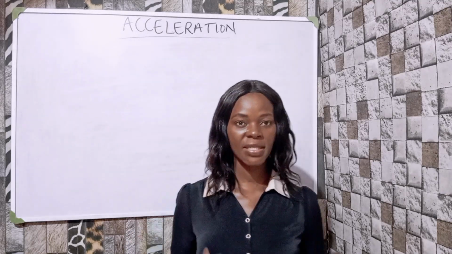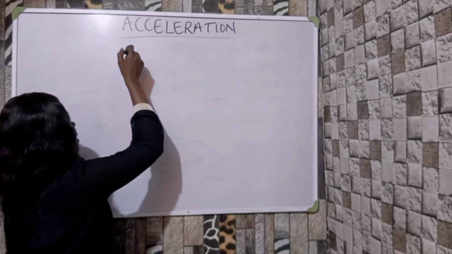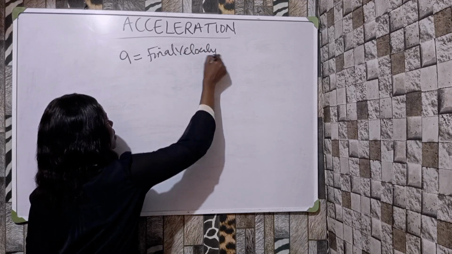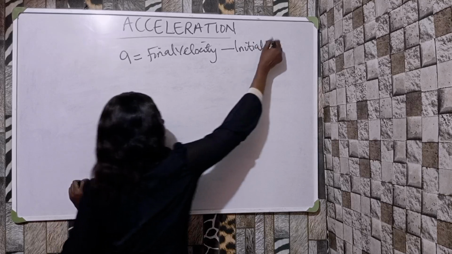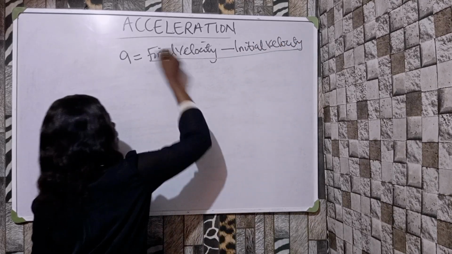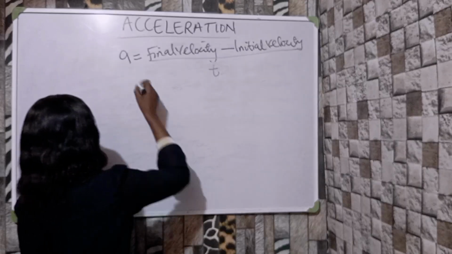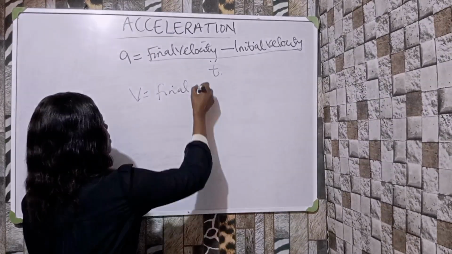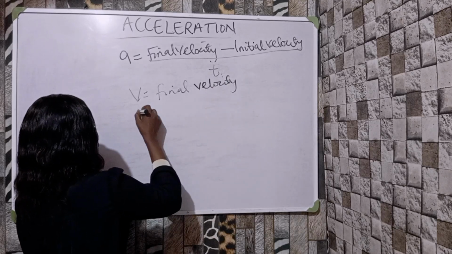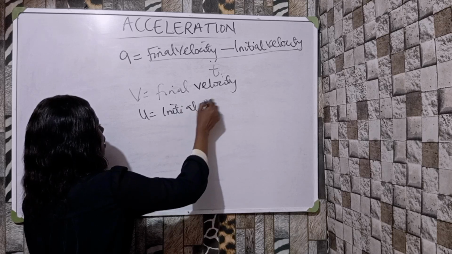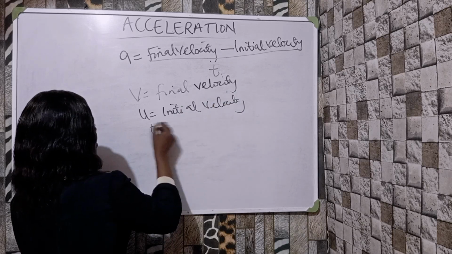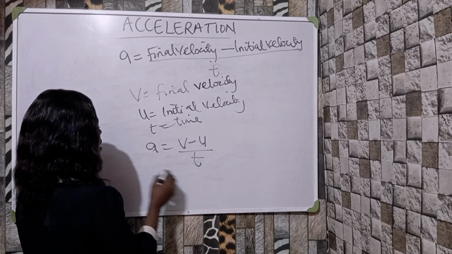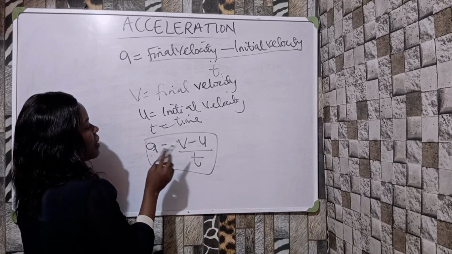So let me prove this acceleration more. If a, our acceleration, is equal to final velocity minus initial velocity divided by time, where V is the final velocity, U is the initial velocity and T is time, then our acceleration a is equal to V minus U over T. This is the relationship between acceleration and velocity with time.